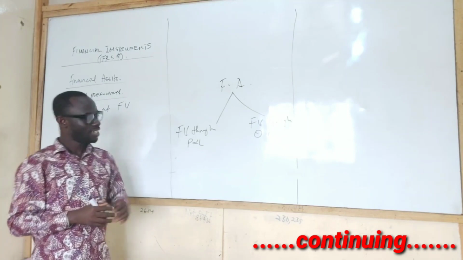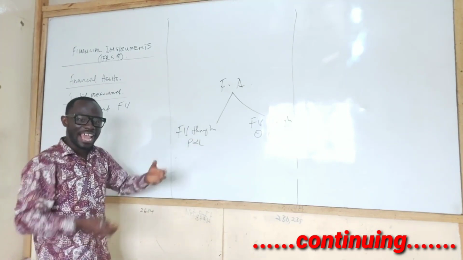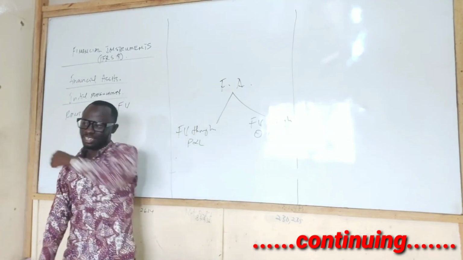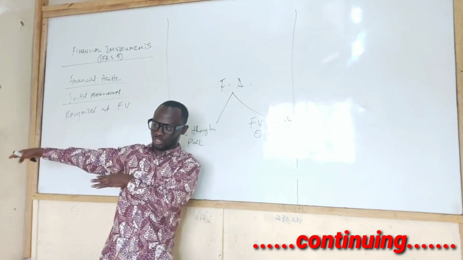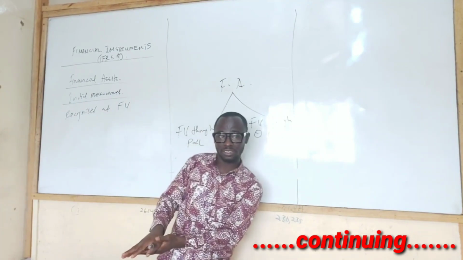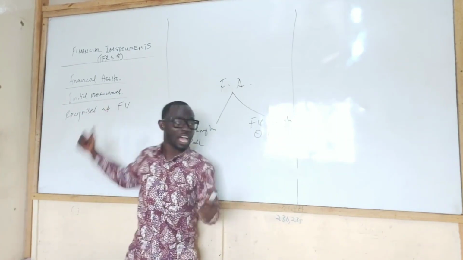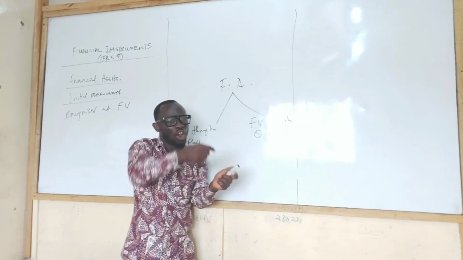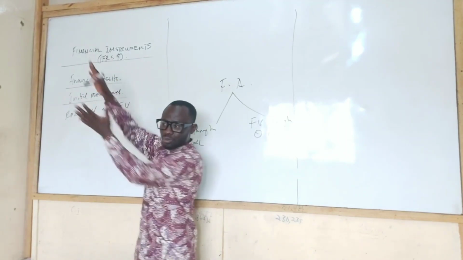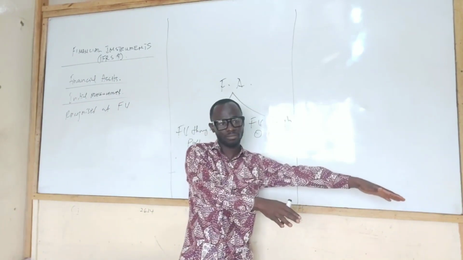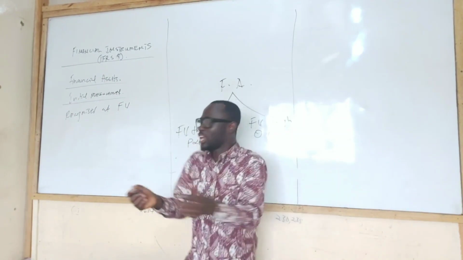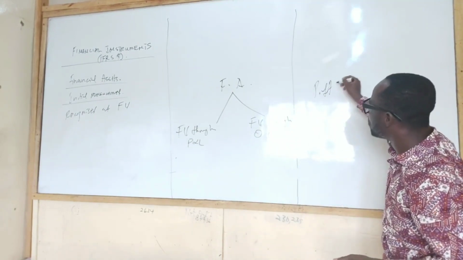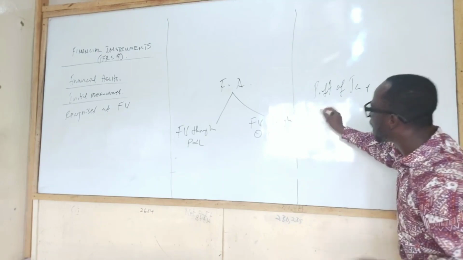Fair value through P&L: any gain or loss on the financial assets is recognized in the income statement or the profit or loss, meaning before net profit. But when we recognize the financial asset at fair value through OCI, then any gain or loss will not go to the income statement, it will go to other comprehensive income. Do you get the difference? The income statement itself ends at the profit after tax. Then we come to OCI.